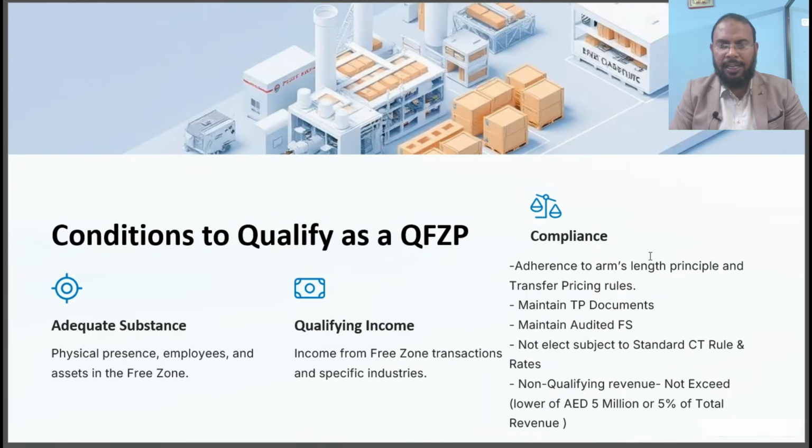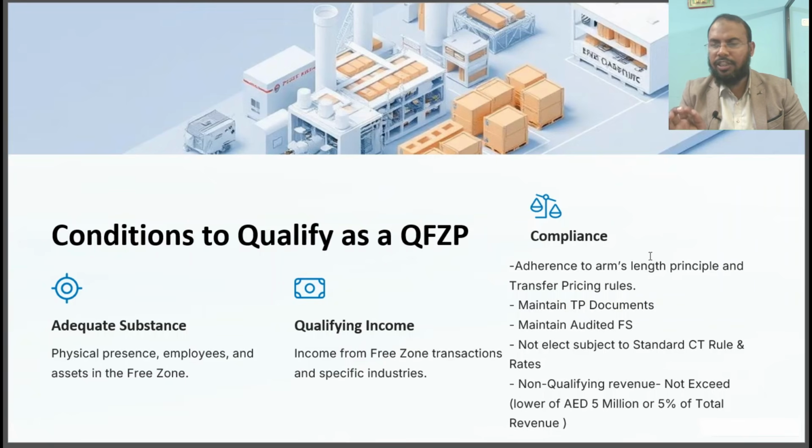You need to comply with arm's length pricing regarding related persons and follow the transfer pricing rules. And further, you need to maintain transfer pricing documentation. And thereafter, you have to maintain audited financial statements, and you must not elect to be subject to the standard rate.